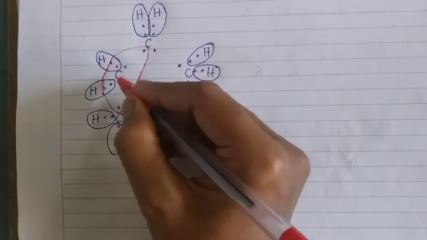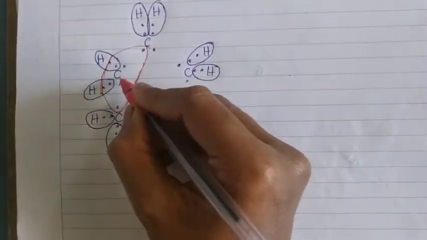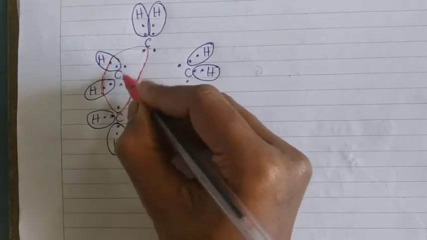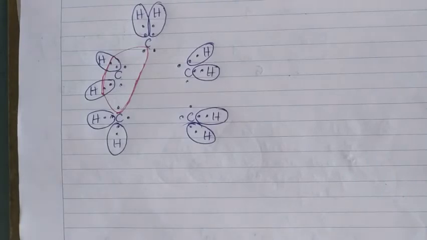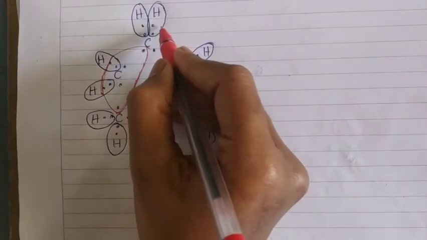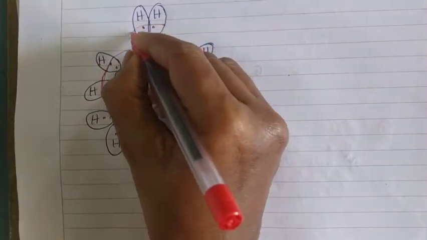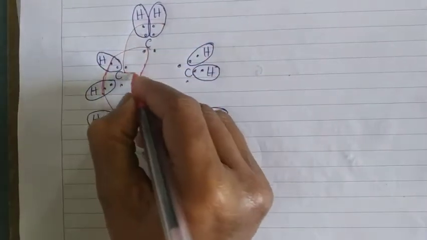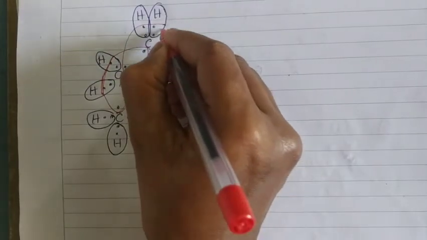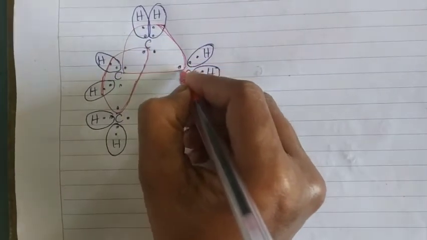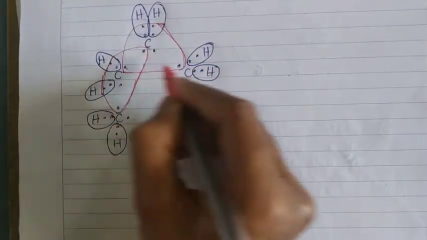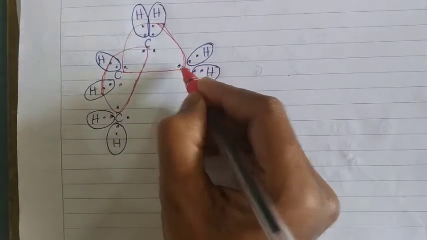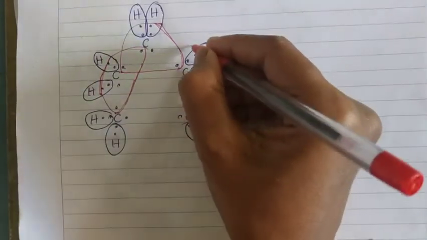And let us count the dots. For this carbon, 1, 2, 3, 4, 5, 6, 7, 8. Yes, carbon completes its outermost shell with 8 electrons. Now for this carbon, draw a circle like this. And let us count. Here already 6 is there. From here 1, from here 1. Totally 8 electrons. For this carbon, observe.